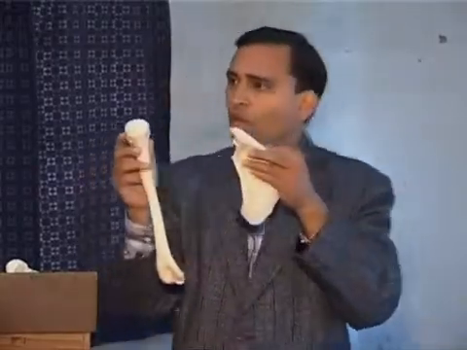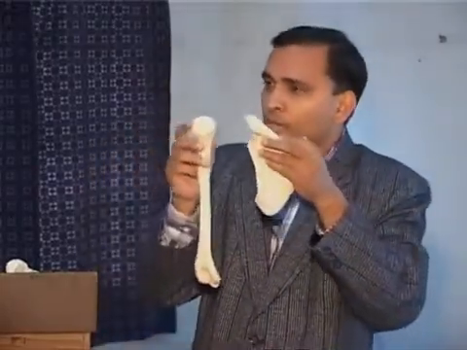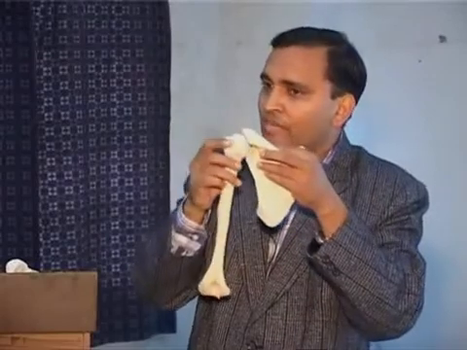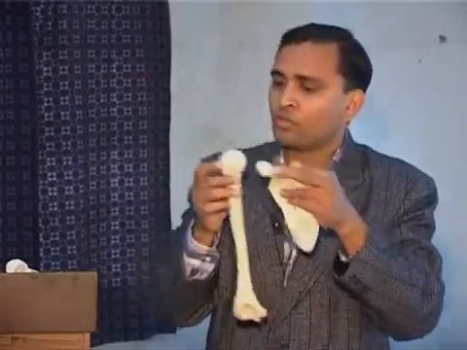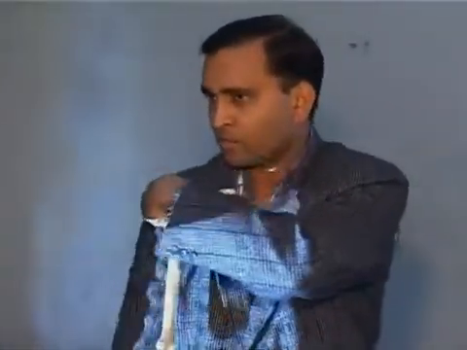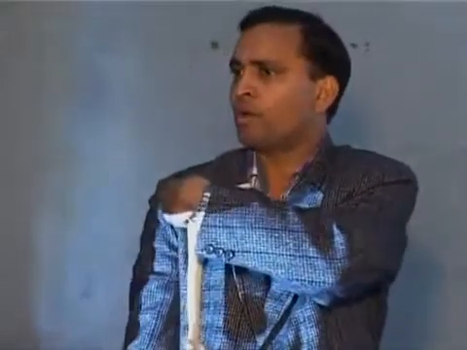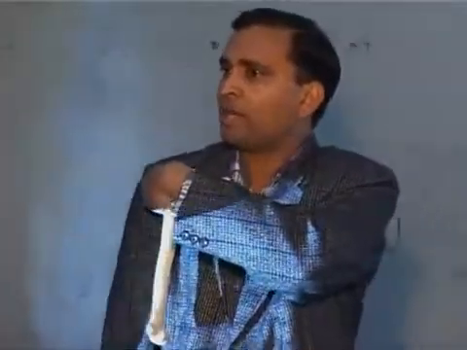When the ball of the humerus is coming towards the glenoid cavity, we say it is internal rotation. When your thumb comes in, it means the ball is coming towards it. You can put your finger on the ball and feel it. When you are doing it like this, your ball comes towards the glenoid cavity. This is the internal rotation.